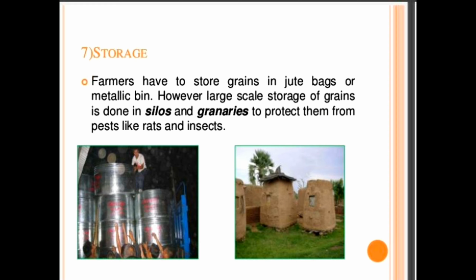Now, how to store? Farmers have to store their grains in large quantities. You can't store them directly at your home. For that you need a different arrangement. Those things are silos and granaries. Silos or granaries mean a tall tower, or we can say a large building, which can prevent pests like rats and insects.